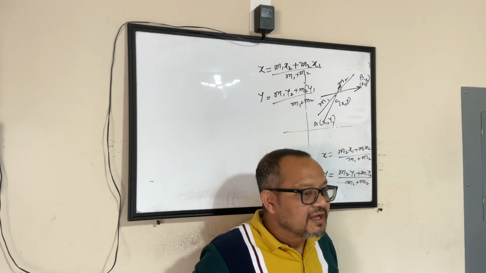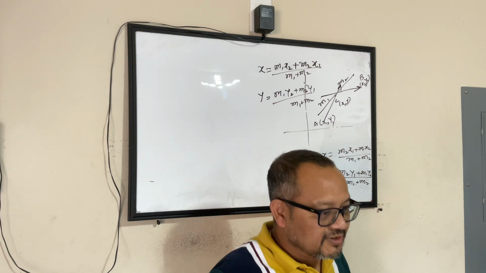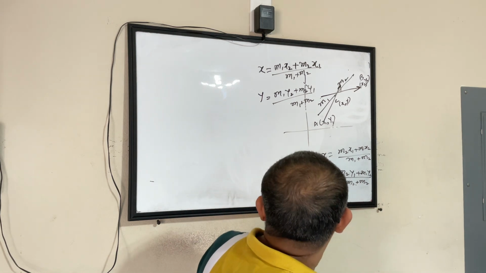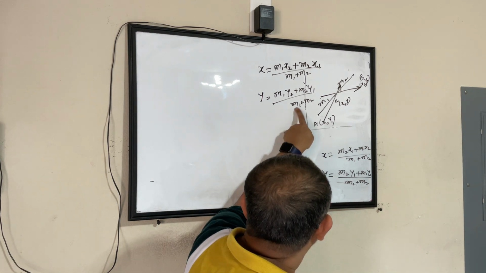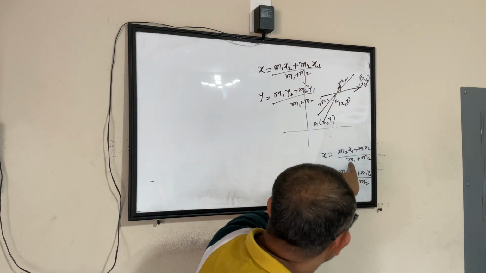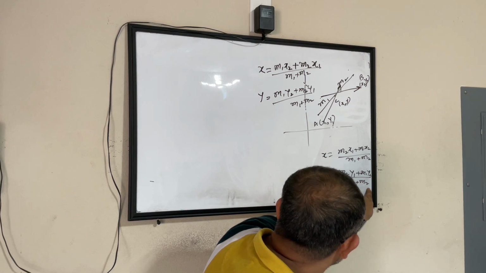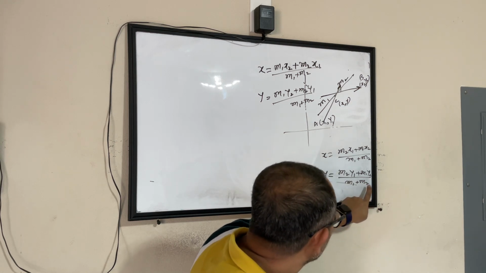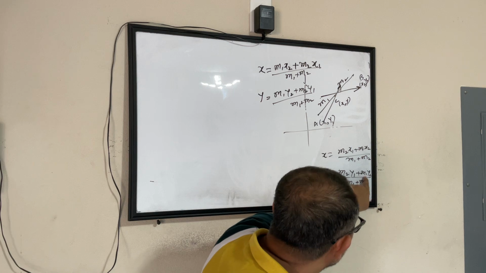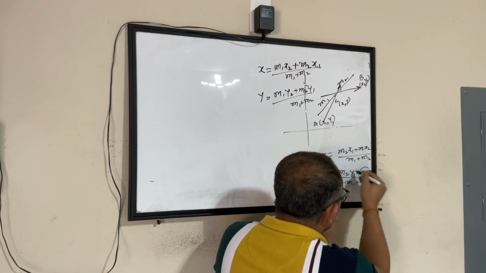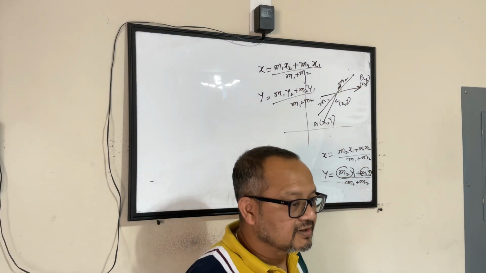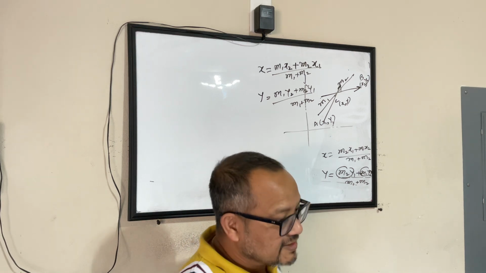And how it is proved is, again, you'll have to look at the video. Yes, tell me. You wrote the formula at the bottom wrong. Not the bottom one, the m1 plus m2. Yeah, that one. No, for y and x it's supposed to be m1, right? No, so it's m2 y1 plus m1 y2. Whether you write this one first or this one first, you have to just make sure that m1 goes with y2 and m2 goes with y1. That's all. Oh, okay. So anyways, let's not worry about that.